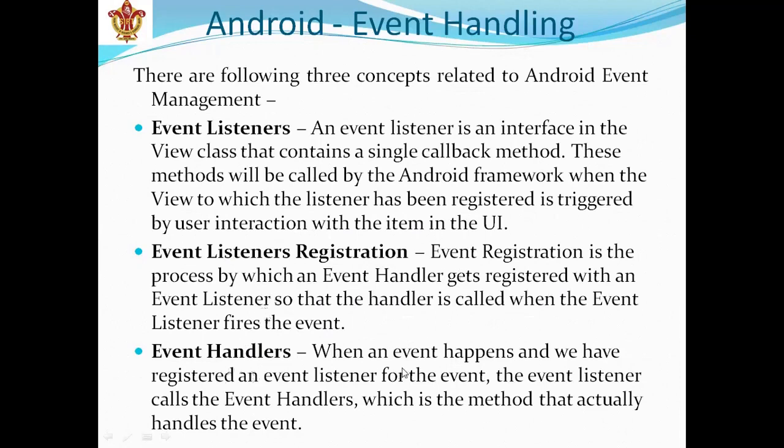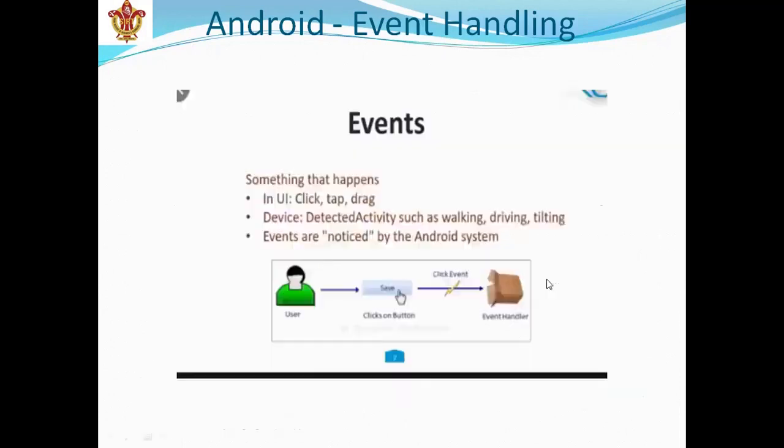Event handlers: when an event happens and we have registered an event listener for the event, then the event listener calls the event handler, which is the method that actually handles the event. So these are the 3 concepts of event handling: event listeners, event listener registration, then event handlers.